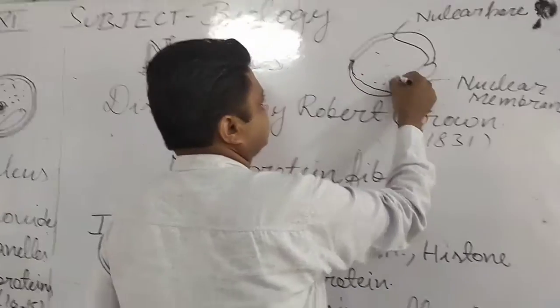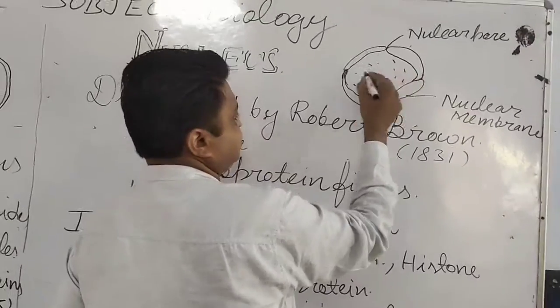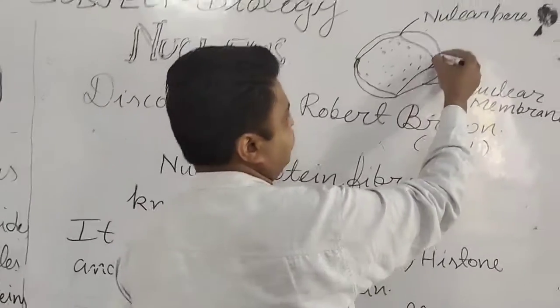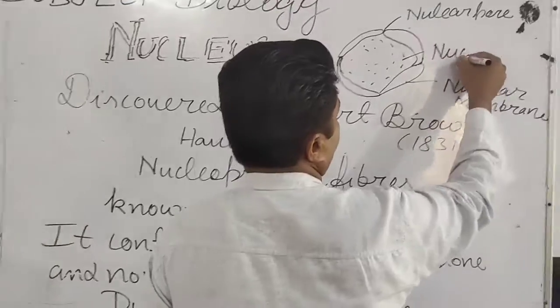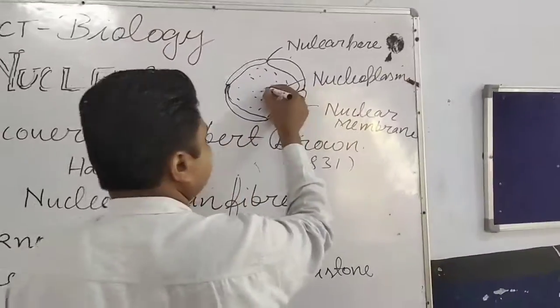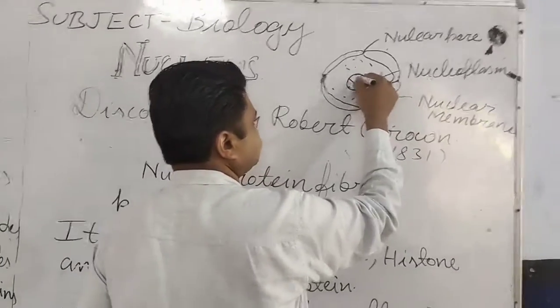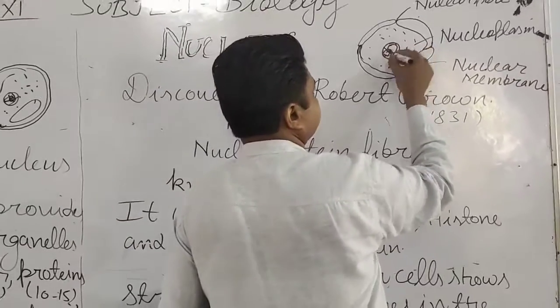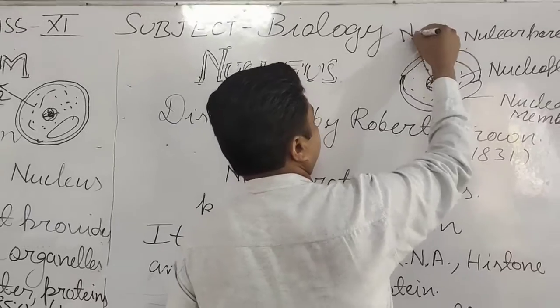Inside the nucleus, there is also a medium, known as nucleoplasm. Nucleoplasm is found, and there is also a dense particle, known as nucleolus.